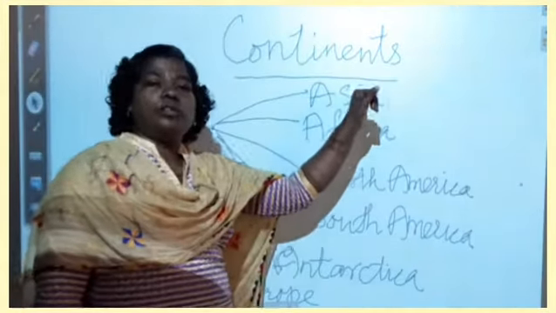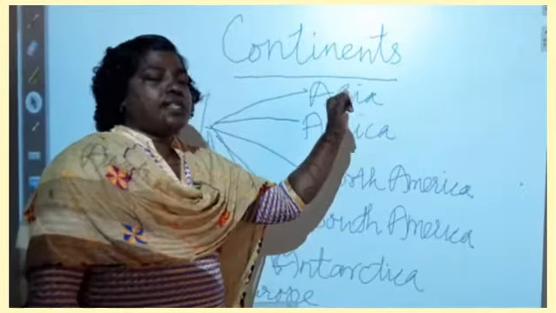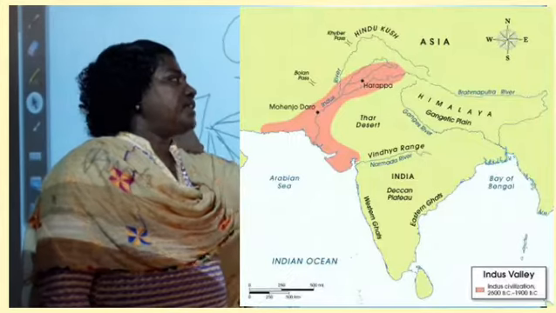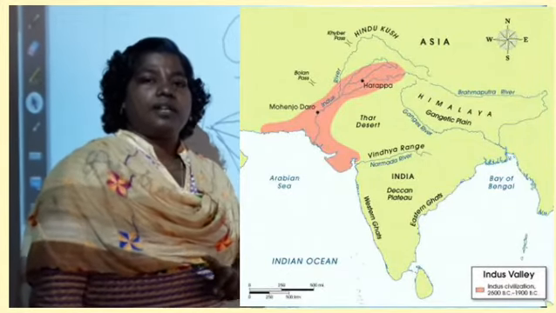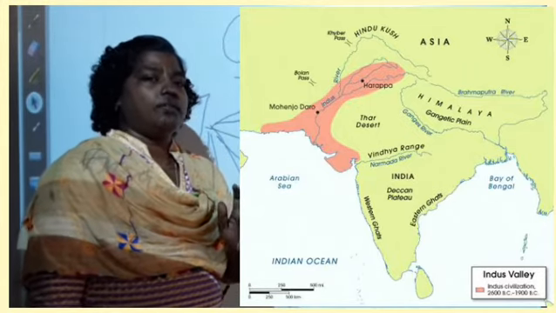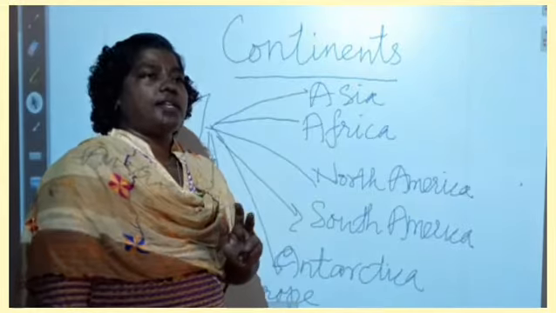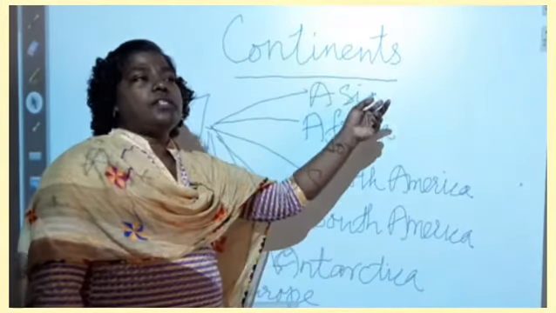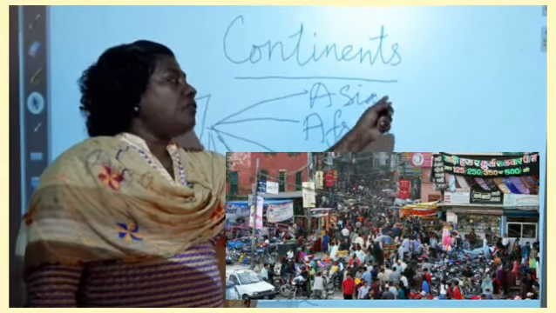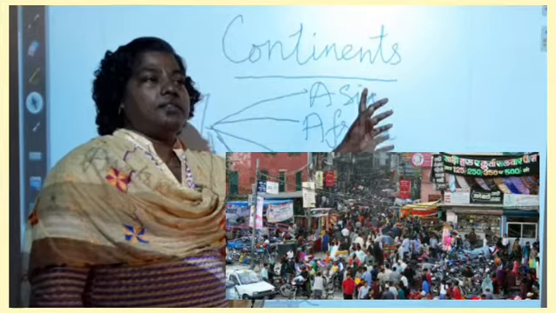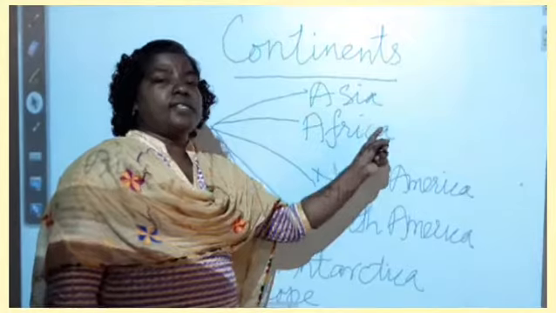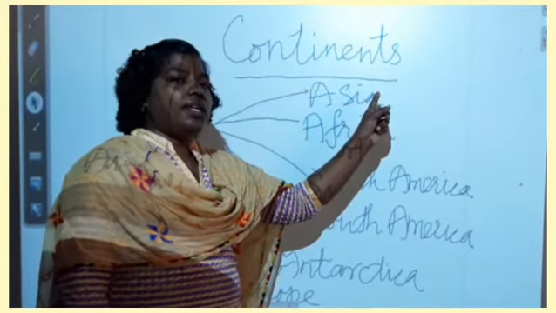Asia we are going to learn first. Asia is the largest continent. Two populous countries are located in Asia. What are the two populous countries? The first one is China, the leading populous country in the world, and the second leading populous country is India, which is also located in Asia. In size, Asia covers one third of the Earth's surface. That's why we say it is the biggest continent.